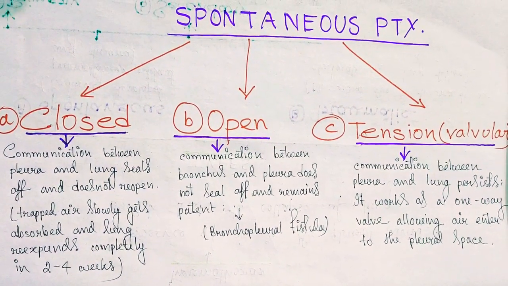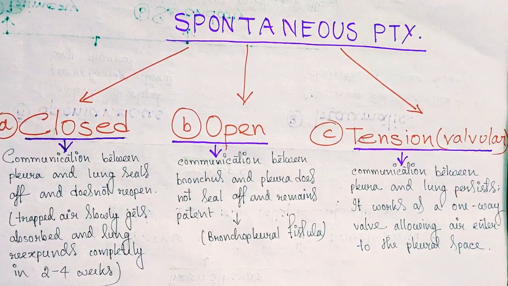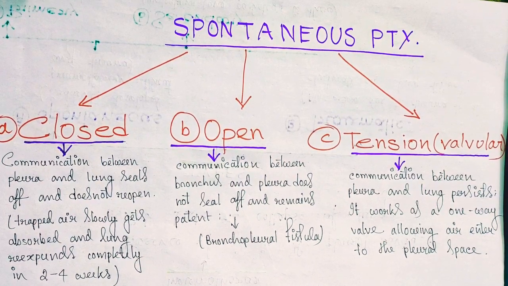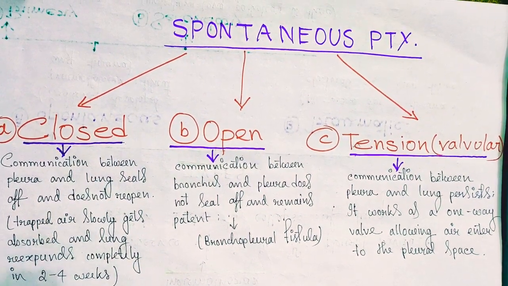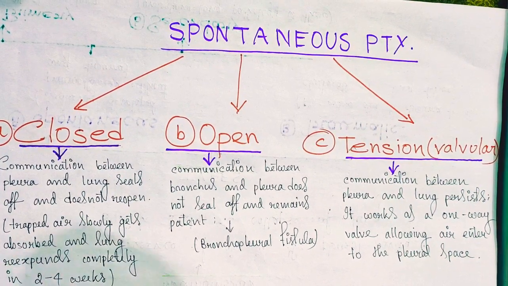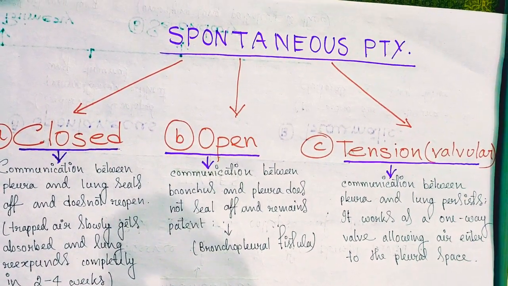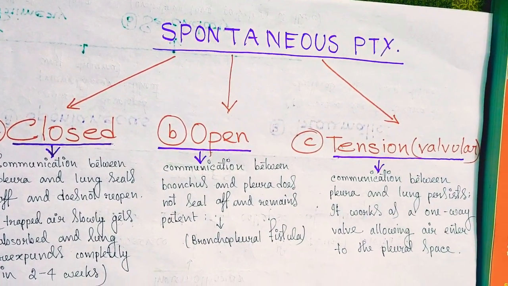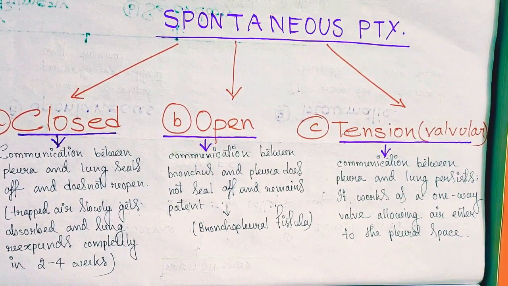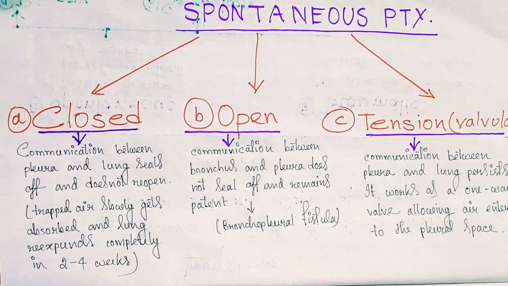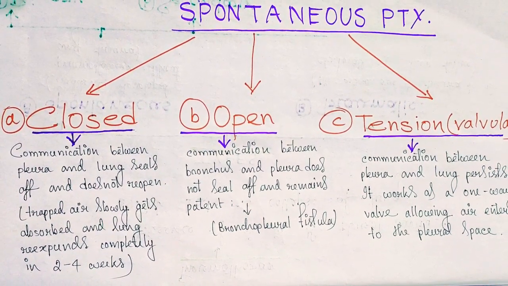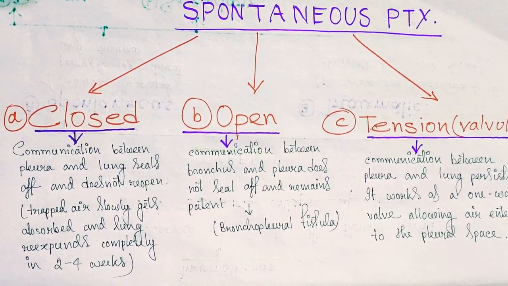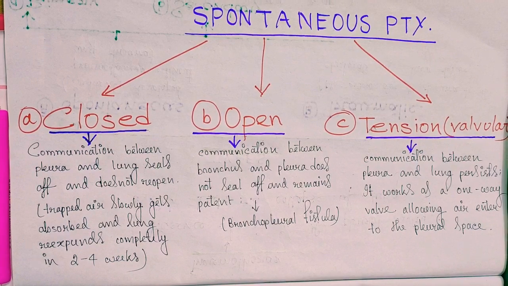Now, open pneumothorax. What happens in open pneumothorax is the communication between bronchus and pleura does not seal off and remains patent, which results in bronchopleural fistula. Since air can freely flow through the bronchopleural fistula and intrapleural pressure and atmospheric pressure remain the same throughout the respiratory cycle, this prevents the re-expansion of the collapsed lung. Open pneumothorax usually follows the rupture of an emphysematous bulla, a small pleural bleb or tuberculous cavity or lung abscess into the pleural space. And now tension pneumothorax.